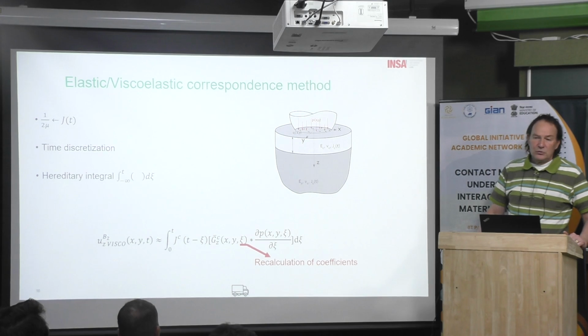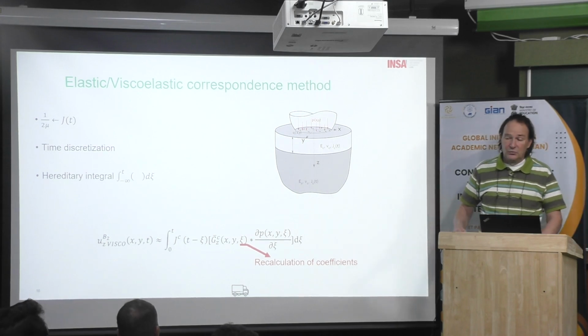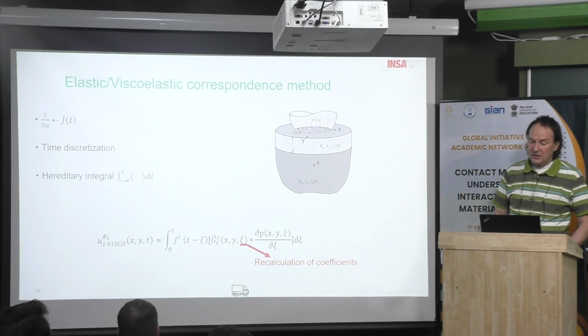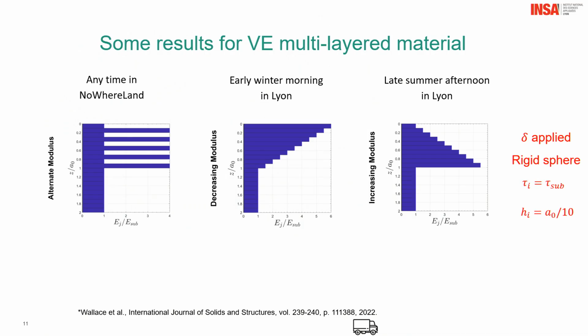It's not too costly because you do that only one time. But when you deal with viscoelastic materials, you have to recalculate them each time. This is why it is quite costly, except when you are in the steady state regime, then you can avoid the recalculation. Then again, I discussed that before.